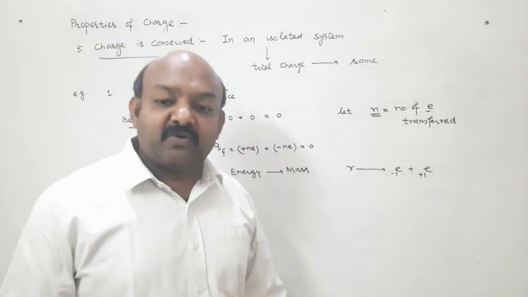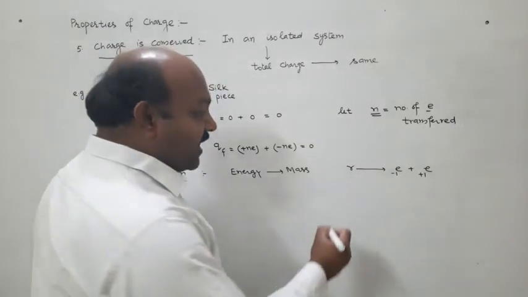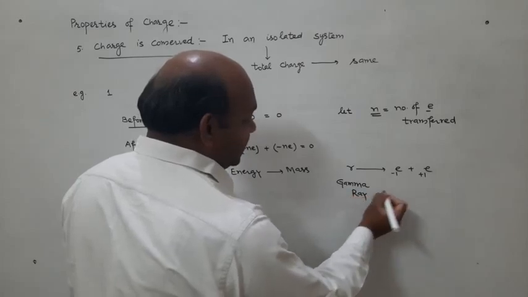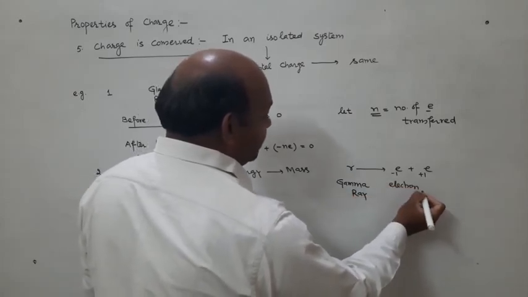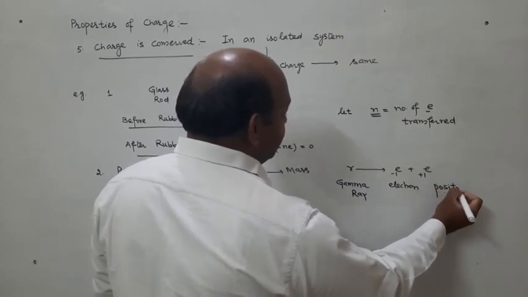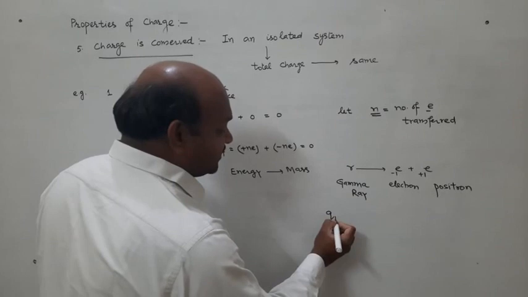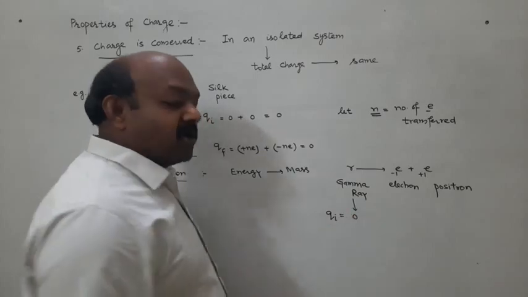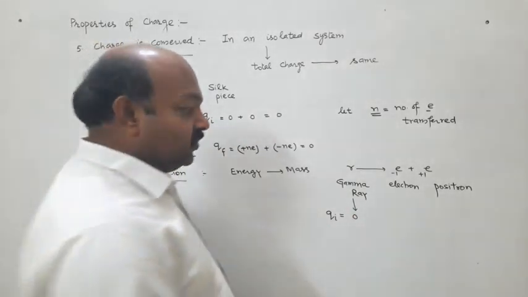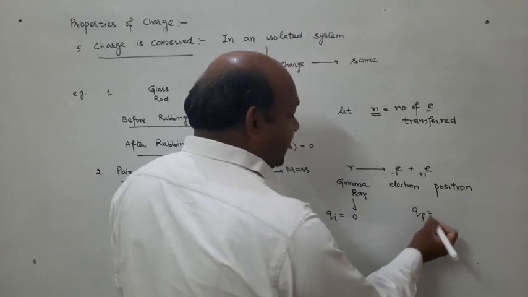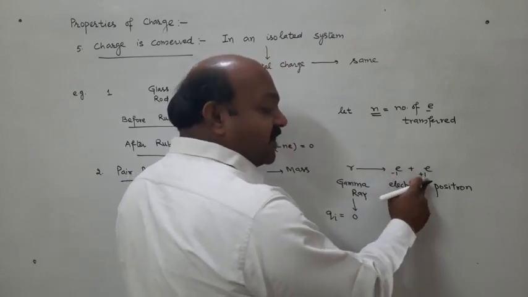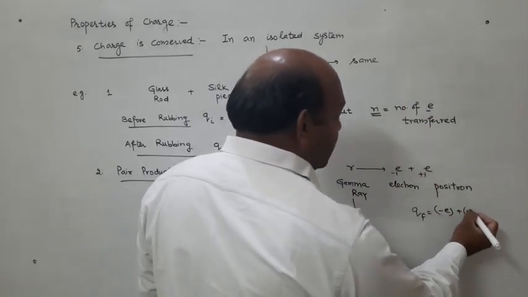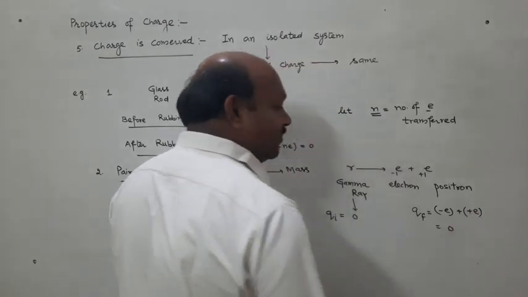You might have studied this equation in lower classes. This is a gamma ray. This is electron. This is positron. So total initial charge, gamma ray, it is 0, because gamma ray is neutral. Total final charge is the charge on an electron plus the charge on a positron. Charge on an electron is minus e. Charge on a positron is plus e. It is equal to 0.